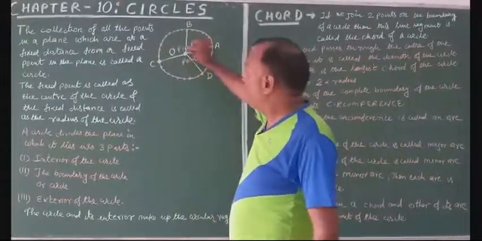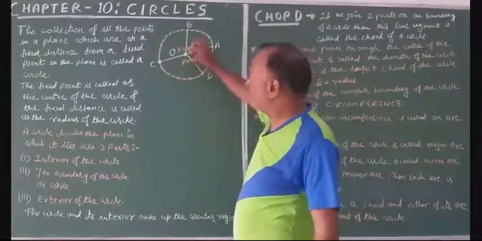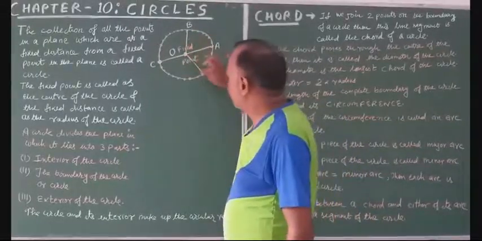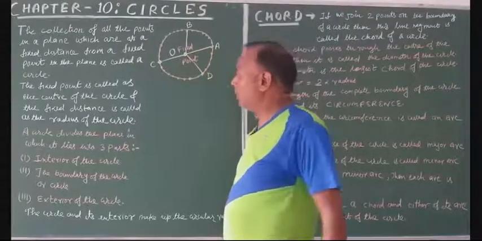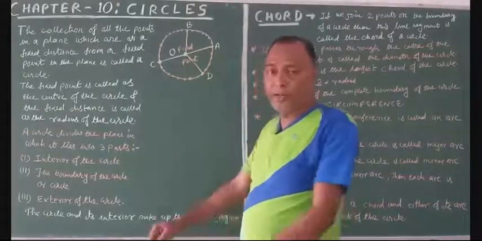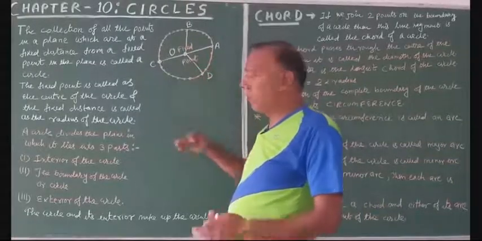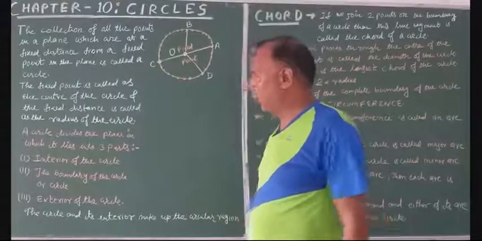The fixed point O is called the center of the circle. And this fixed distance OA, OB, OC, OD, etc., are known as the radius of the circle. All these are the radii of the circle.